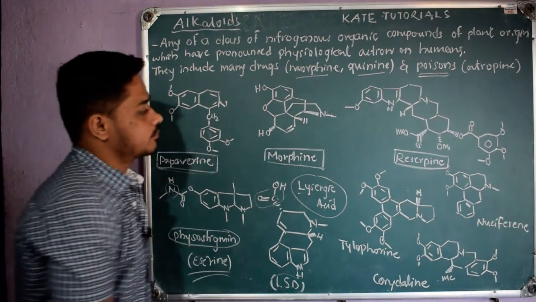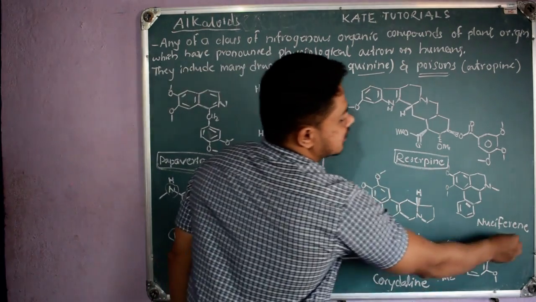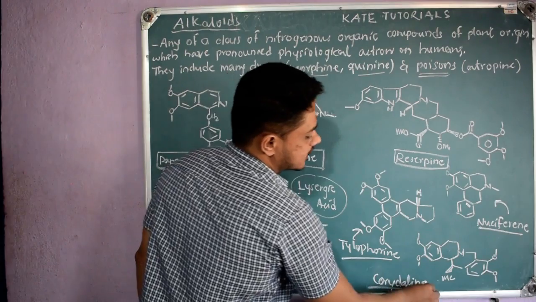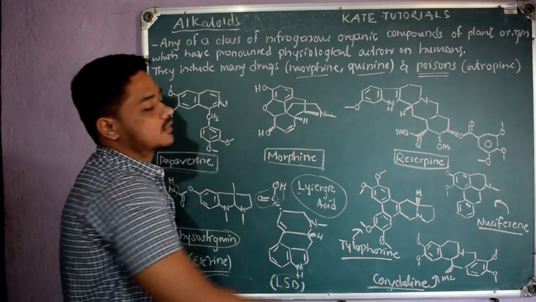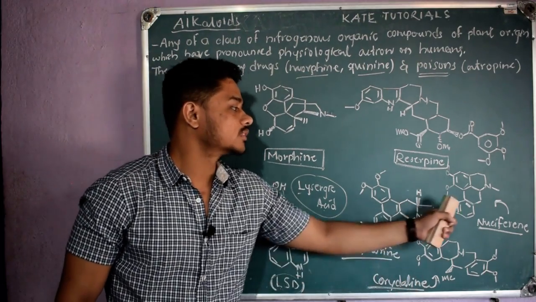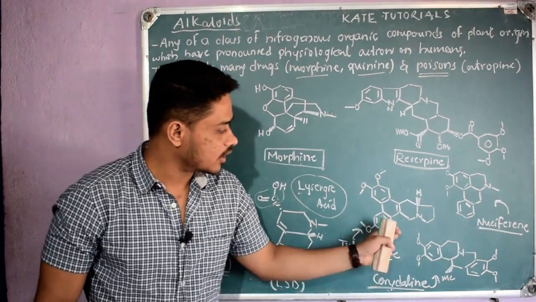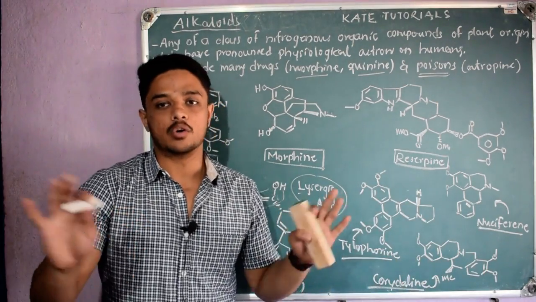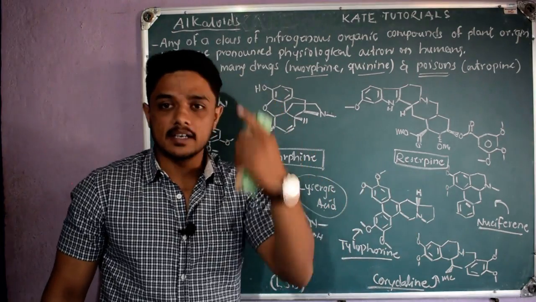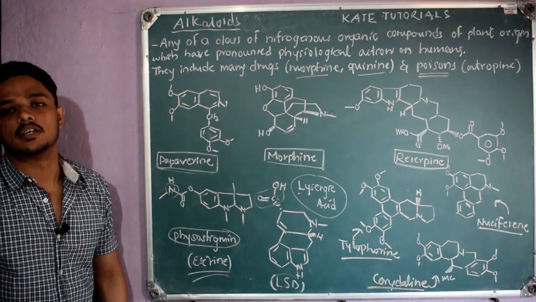But for these 3 compounds, Tylophorine, its structure is this thing, Nuciferine, its structure is this one, and Corydaline, its structure is this thing. All these we are going to synthesize, not structure elucidation. We are going to synthesize them photochemically using light radiation, how we are going to synthesize these compounds, that we are going to study. About all these things I am going to explain in detail in the upcoming videos, so no need to worry. So this is the introduction class, let me give the introduction, right?